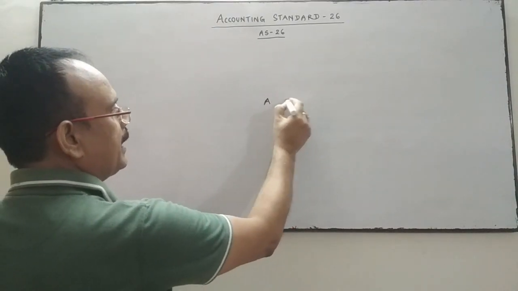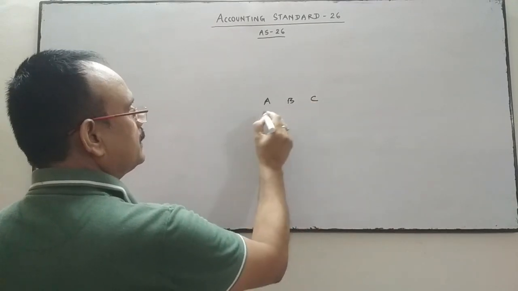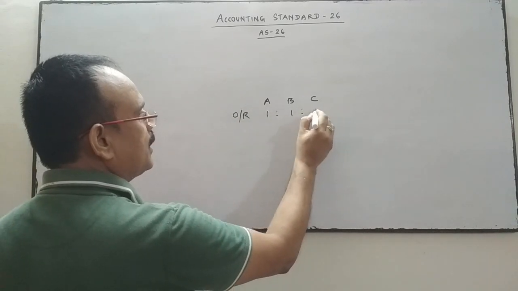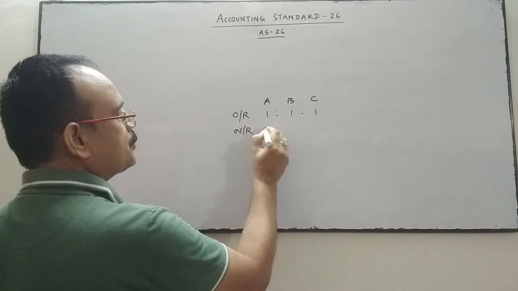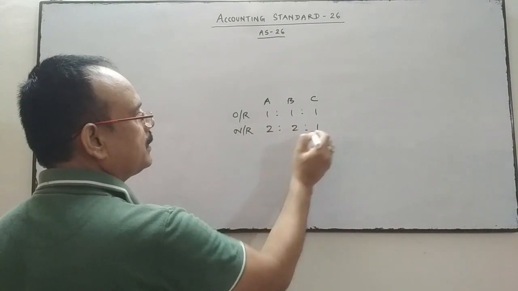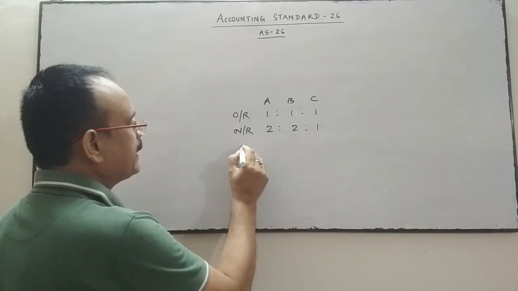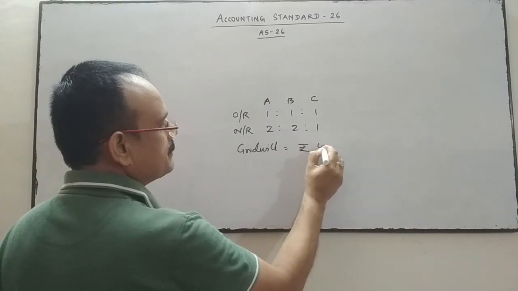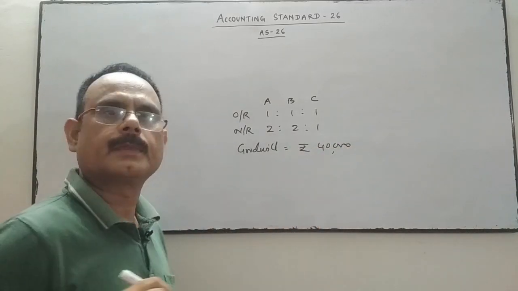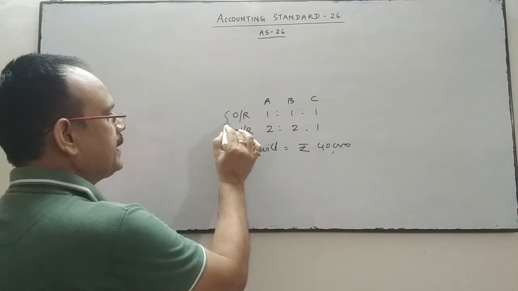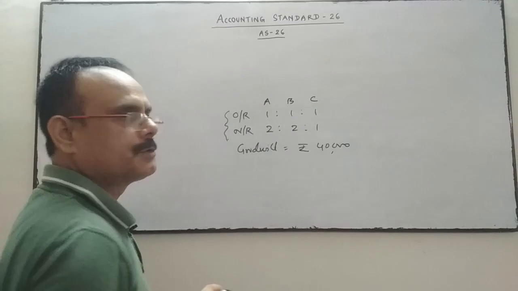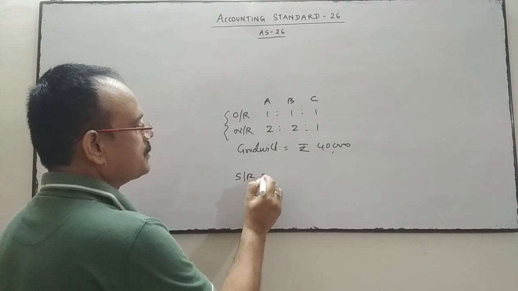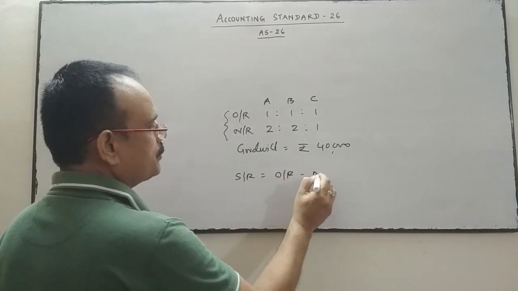Suppose A, B and C are partners. Their old profit sharing ratio is 1:1:1. Now they are going to change their ratio to 2:2:1, and the goodwill on that date is valued at, suppose, 40,000. The profit sharing ratio has changed from 1:1:1 to 2:2:1. Now what we'll do, we'll find out the sacrificing ratio first, old ratio minus new ratio.